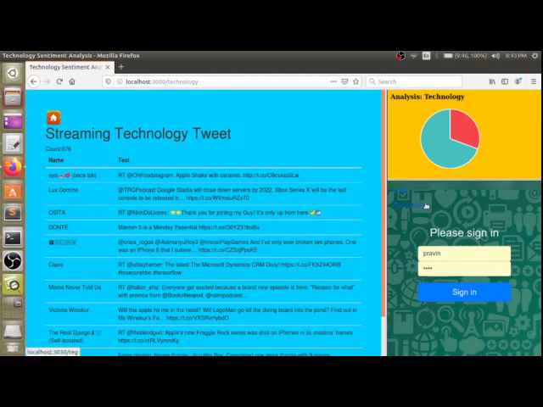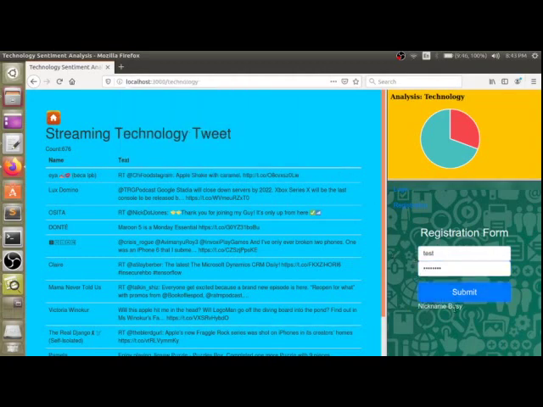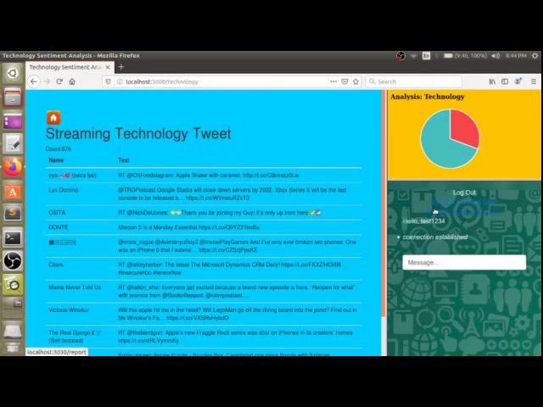So now let's try to do the registration. Let's register with the name test, and let's make the password this. Okay, let's submit it. Okay, we are done. Nickname is busy. That means this nickname is already taken. Now let's try test1234, and we will change the password. Okay, let's submit. Now you can see the test user is connected.